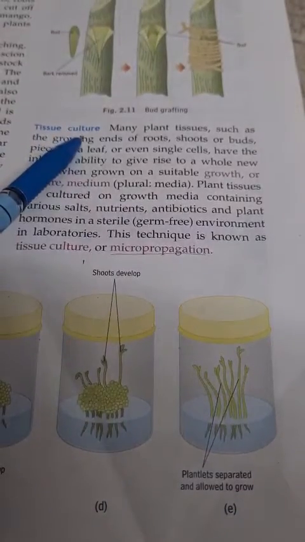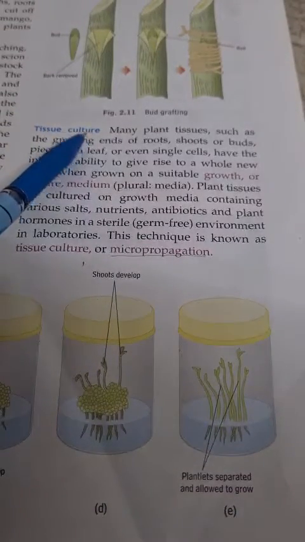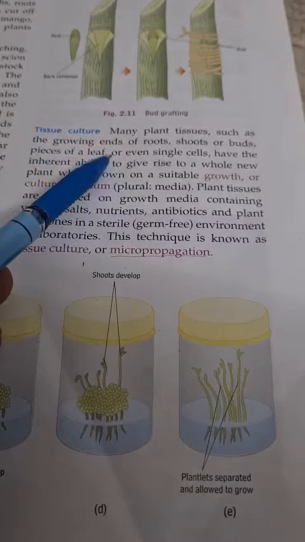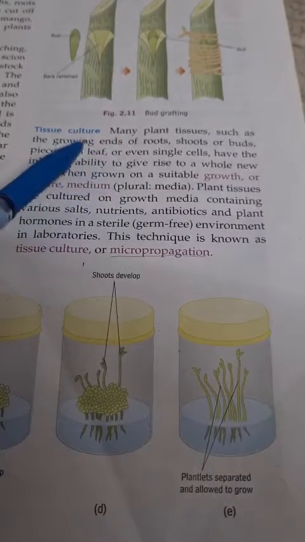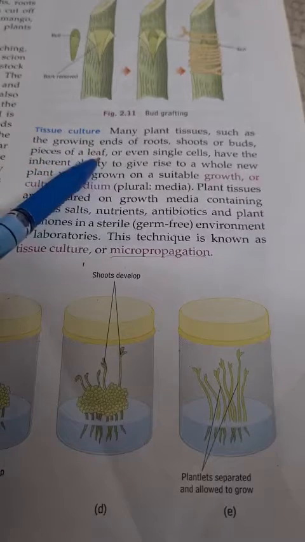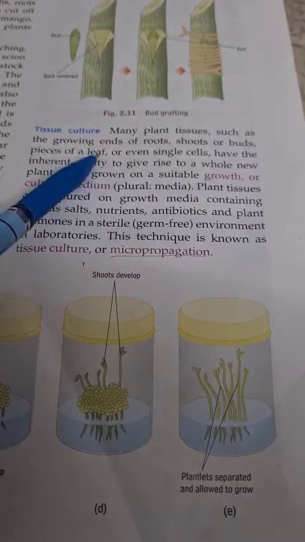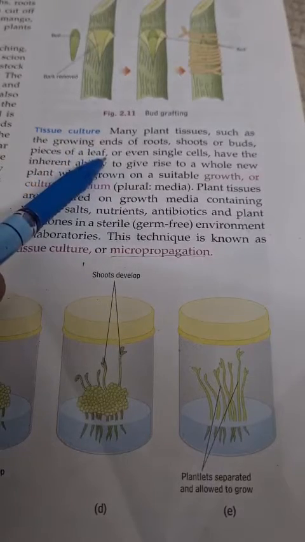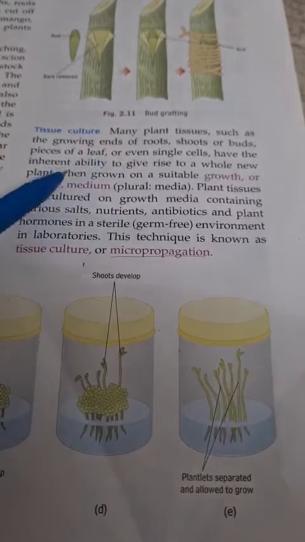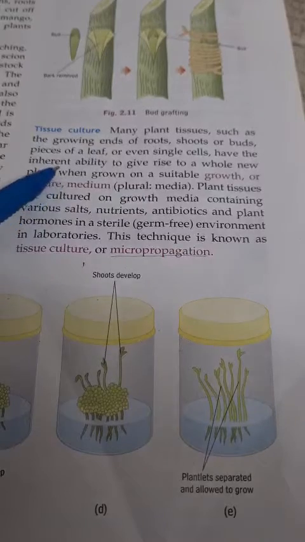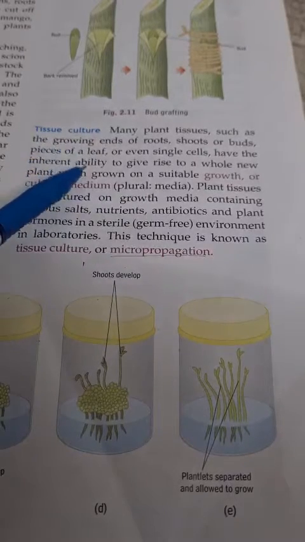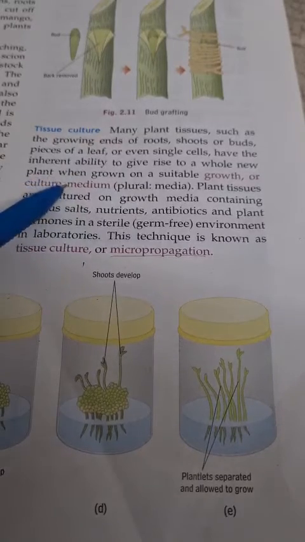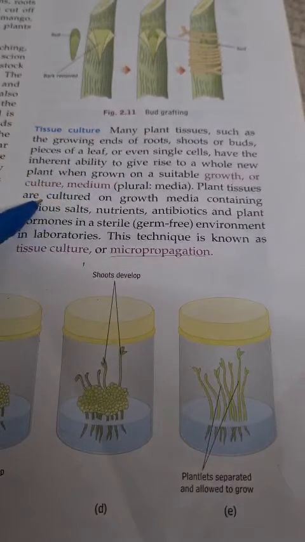Tissue culture in plants. At the growing tips of roots and shoots or buds, special cells are present, which you have studied in class 7th also. These cells have the ability to divide, and we call them meristematic cells. Now they have the ability to give rise to a whole new plant when they are grown on a suitable growth or